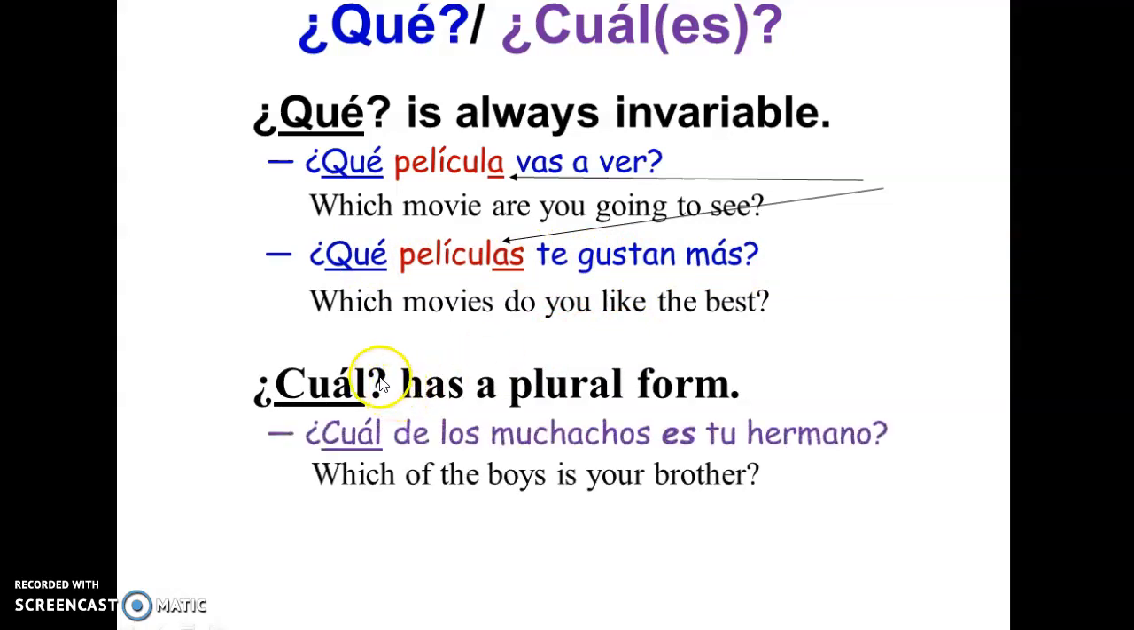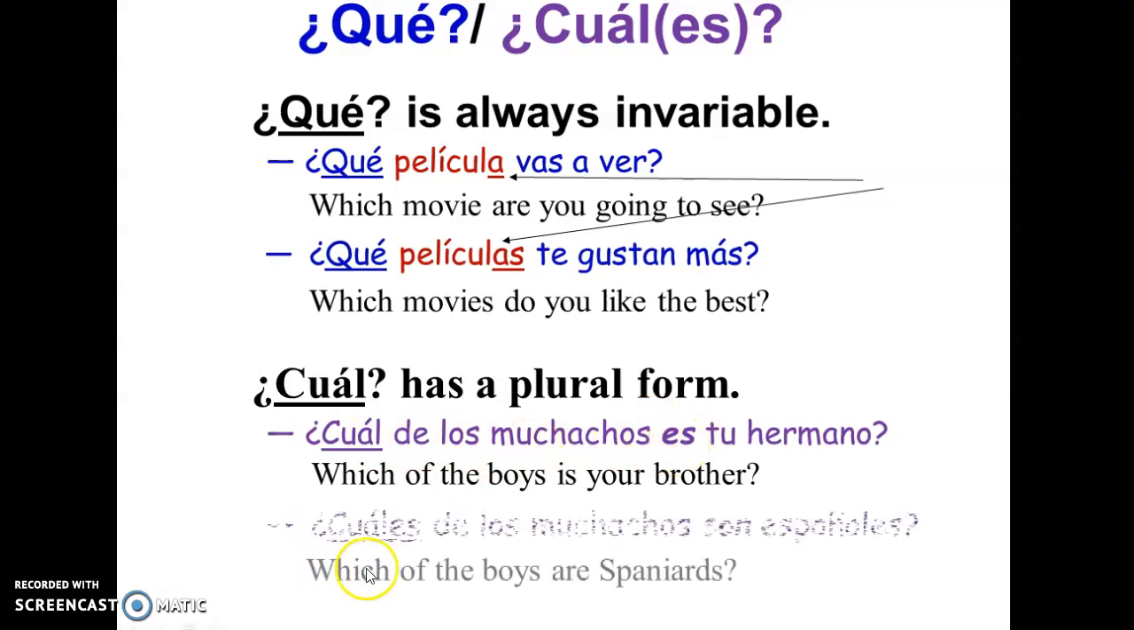But ¿cuál? has a plural form. For example, which one of the boys is your brother? Here, muchachos, right? And so, ¿cuál de los muchachos es tu hermano? We're looking for one person, which is the sibling of someone. So, ¿cuál? But if what we want to know is who or how many of them are Spanish, then it's a plural idea, and so it will have to be ¿cuáles? ¿Cuáles de los muchachos son españoles? We know that there's more than one person from Spain, and so the question needs to reflect that, the plural form.